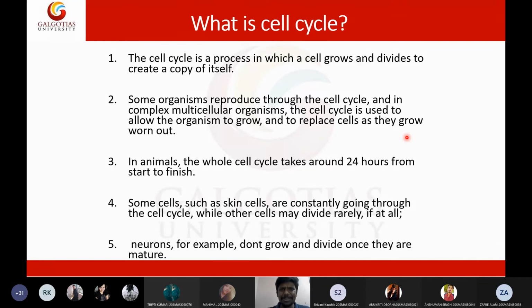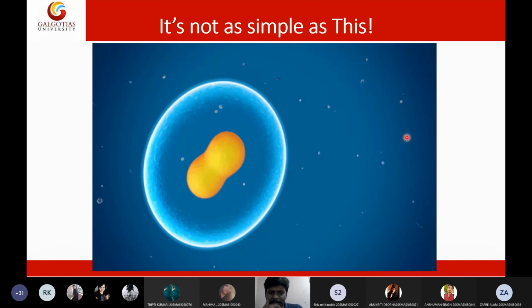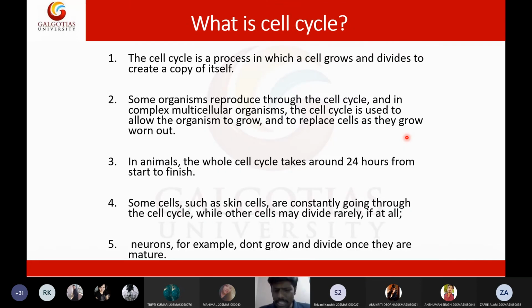So these are some interesting facts about the cell cycle, students. A single cell cycle will take roughly around 24 hours. So I will tell you one important thing here. There is a difference between cell growth and cell division, students. That complete cell growth along with division together is called a cell cycle.